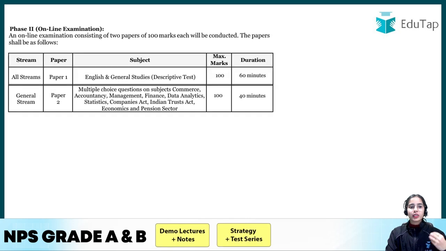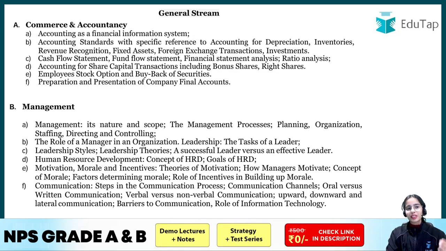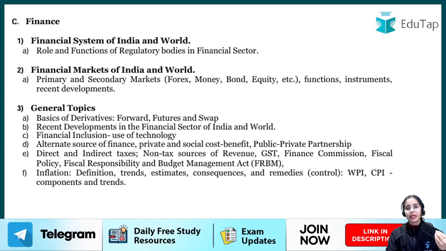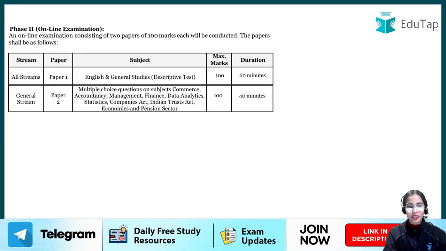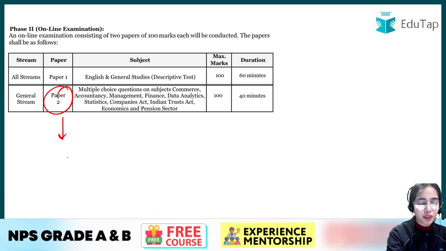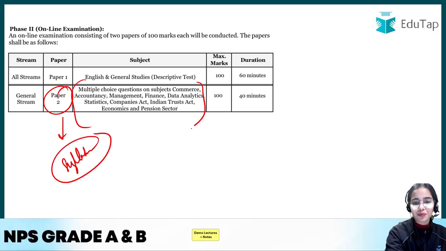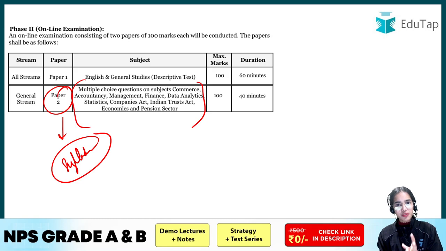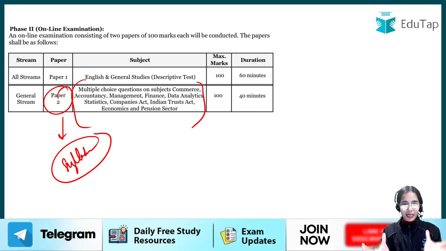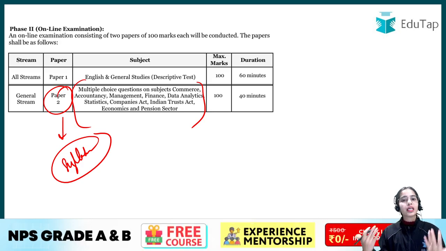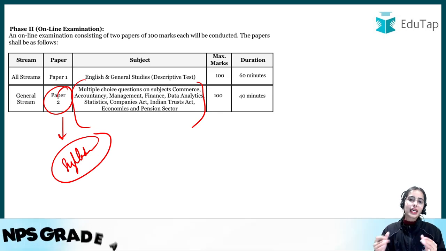Now for phase 2, the syllabus has already been provided by the organization itself, in the notification itself. For paper 2, the syllabus has already been elaborated for these subjects. So stick to the syllabus. First of all, try to cover the syllabus. It might seem a little lengthy in the starting, but slowly you will get clarity and you will be able to proceed in a faster manner.